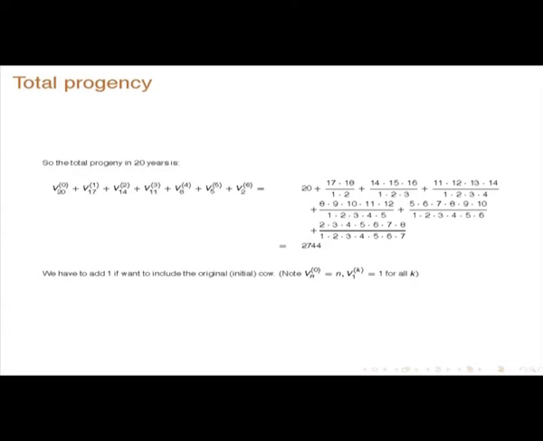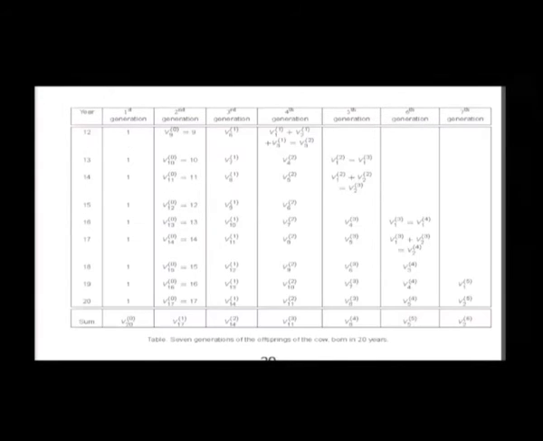So, let me make the table clear. You see, the first generation is 1 1 1 etc. for the first year, and it will go on in the next slide also. Then the second generation, you see, V1 0 is equal to 1, V2 0 is equal to 2, because the one born in the second year also is giving. So, 3 etc. So, the second generation, if you sum, you will get 1 plus 2 etc. up to 17, because it goes from 4 to 20. So, it is 17, 1 plus up to 70.